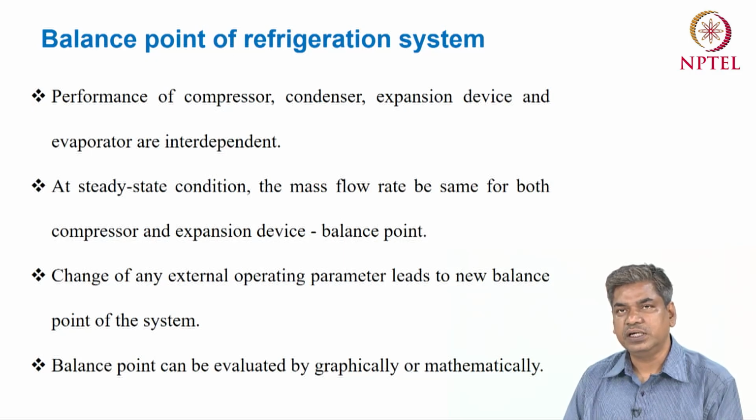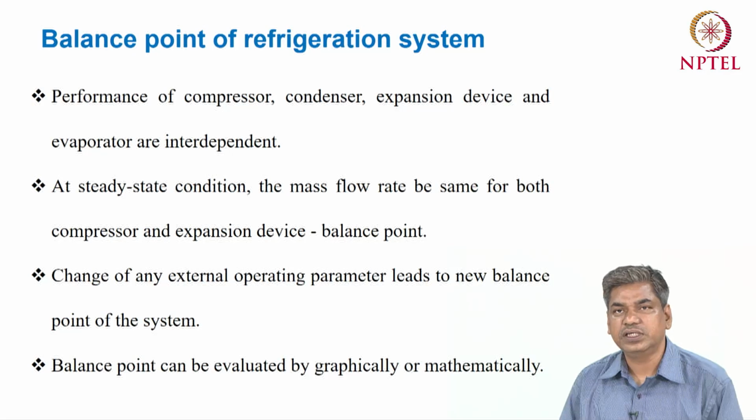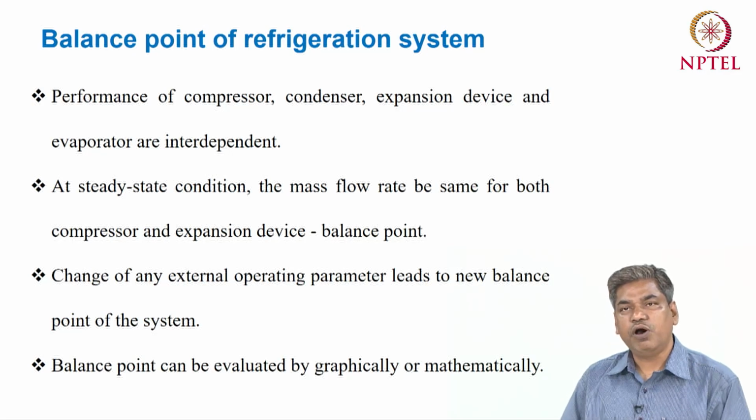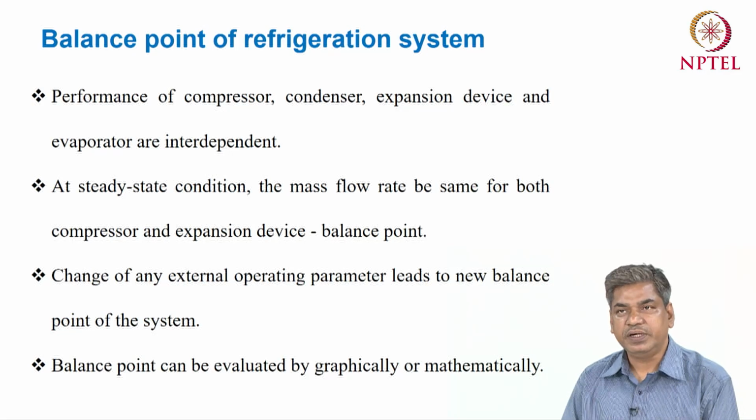So any refrigeration system at steady condition comes to a balance condition. That means the mass flow rate in the compressor as well as the mass flow rate in the expansion device will both be the same. The different components of a refrigeration system, like the compressor, condenser, expansion device and the evaporator, are all interdependent.